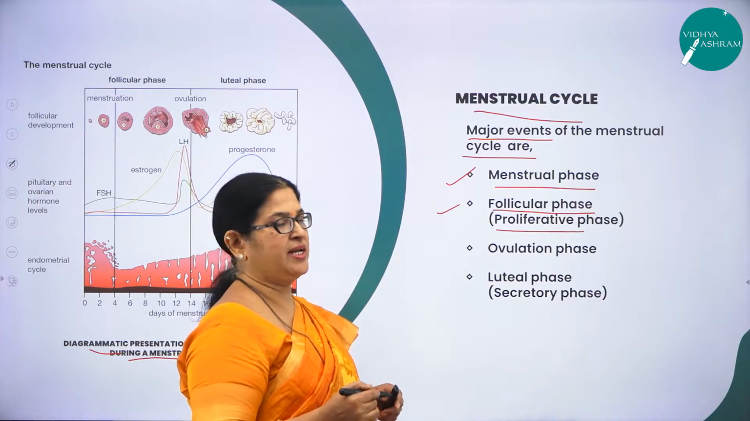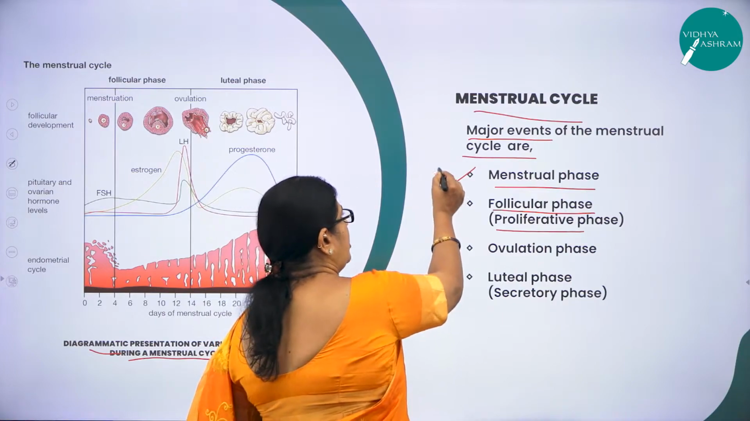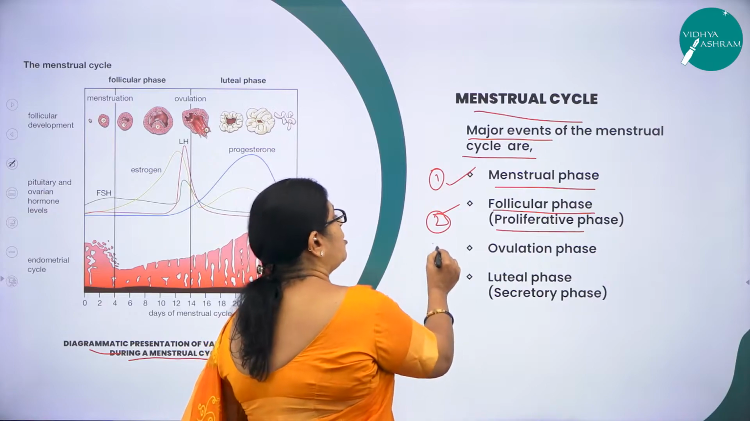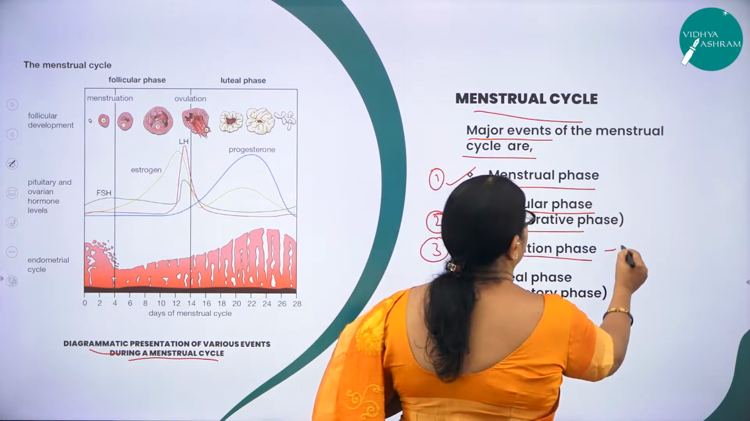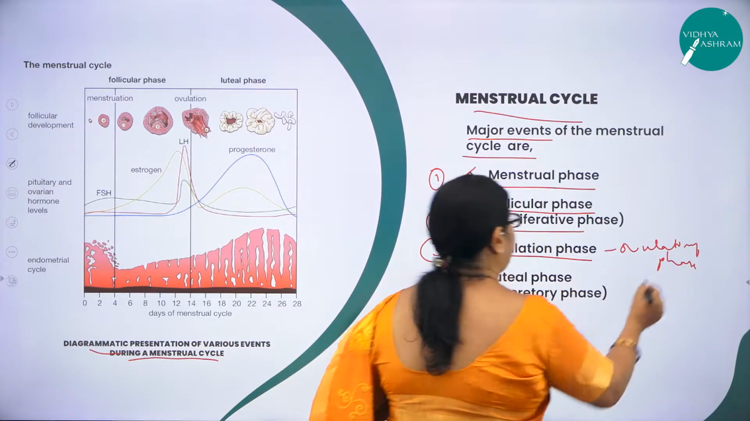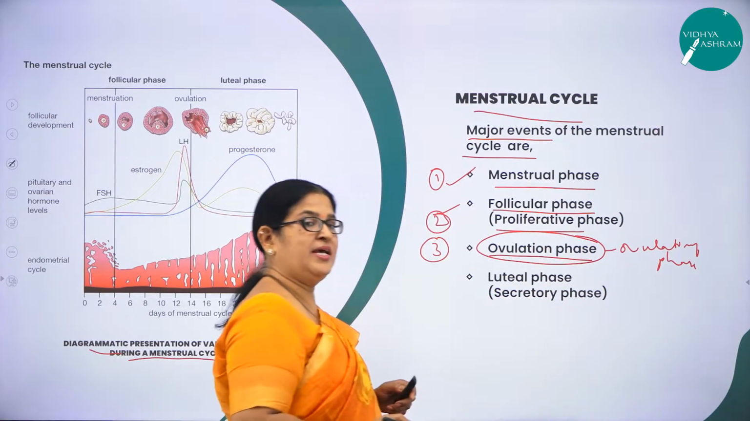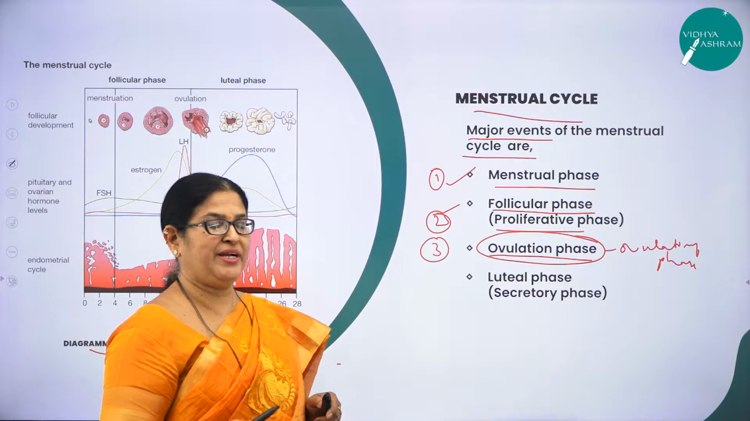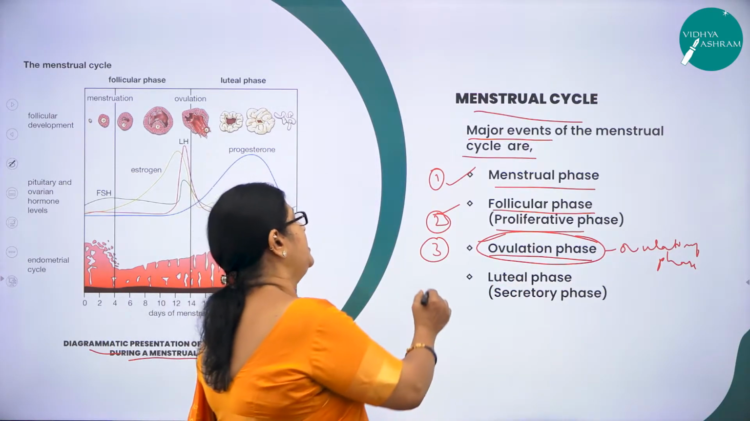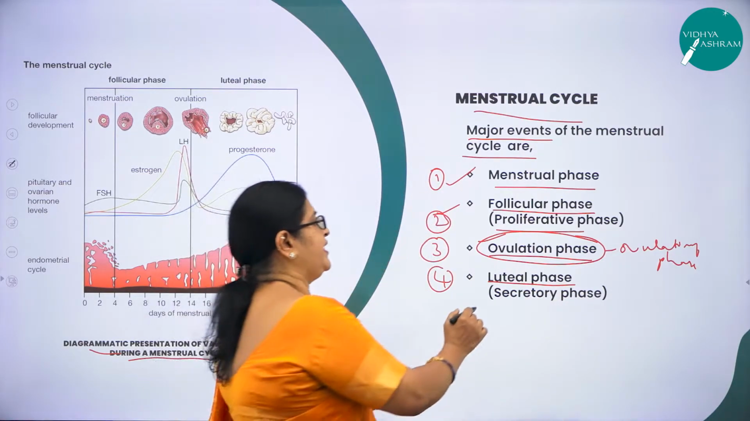So the menstrual cycle involves major phases, namely number 1, the menstrual phase; number 2, the follicular phase; and the 3rd, the ovulation phase, also called the ovulatory phase. A very significant phase of the menstrual cycle is the ovulatory phase, where the ovum, the female gamete, is released. Next comes the 4th phase called the luteal phase, which is also called the secretory phase.